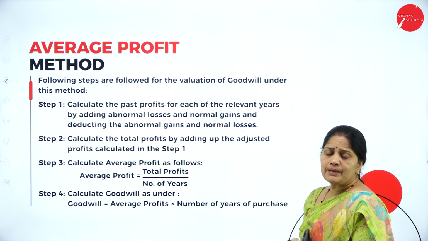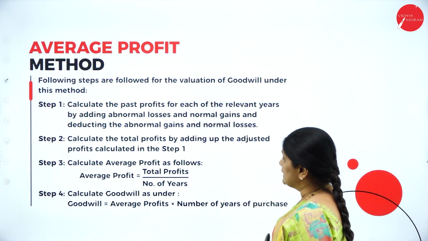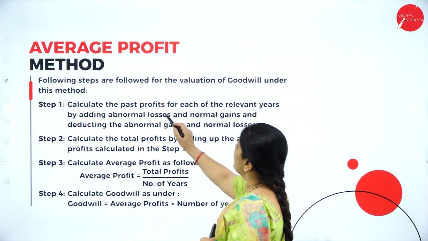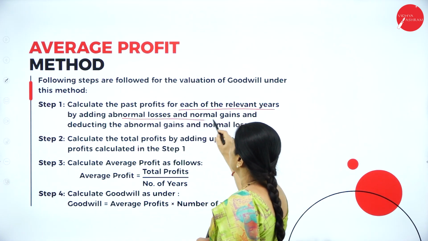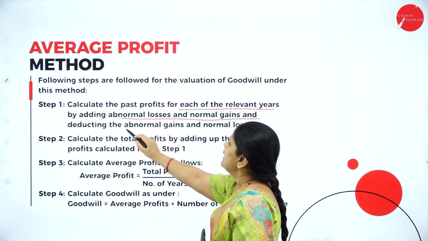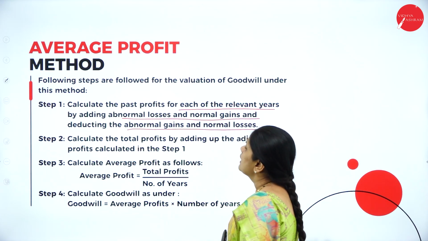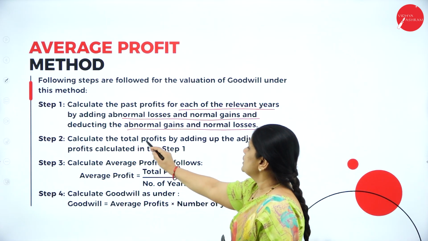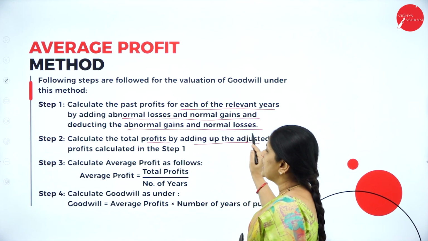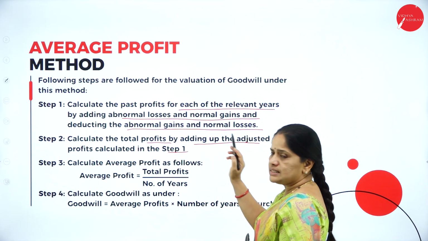Then, what are the steps to be followed while evaluating the goodwill? First, calculate the past profits of the relevant years by adding abnormal losses and deducting abnormal gains. Next, calculate the total profits by adding up the adjusted profits calculated in step 1.